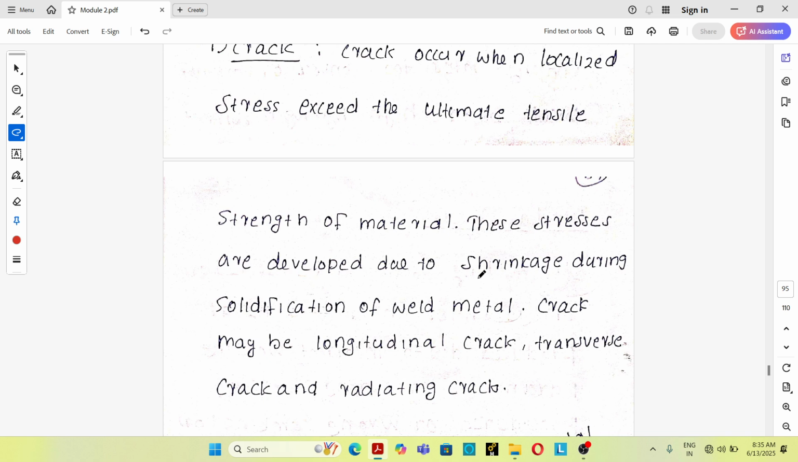During solidification of the weld metal, shrinkage occurs. That shrinkage will develop a localized stress. If that stress exceeds the ultimate tensile strength of the material, the crack will be produced. So solidification shrinkage is the main reason for the crack defect.